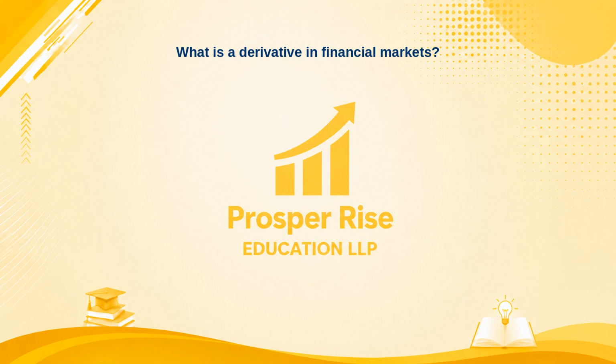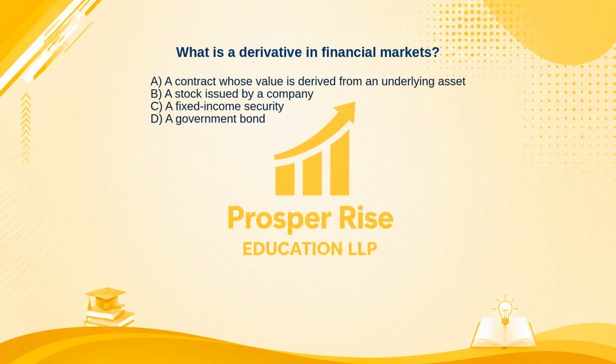What is a derivative in financial markets? Here are your options. A. A contract whose value is derived from an underlying asset. B. A stock issued by a company. C. A fixed income security. Or D. A government bond.